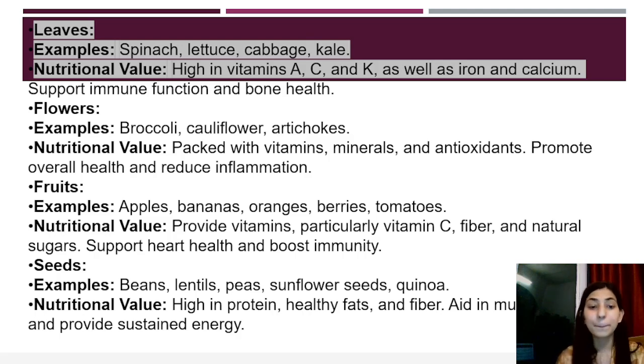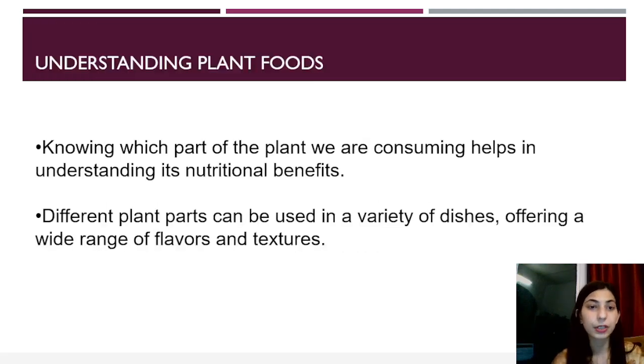Then we have seeds: beans, lentils, peas, sunflower seeds, quinoa. Okay, so these are the examples of seeds. High in protein, healthy fats, and fiber. They aid in muscle repair and provide sustained energy.